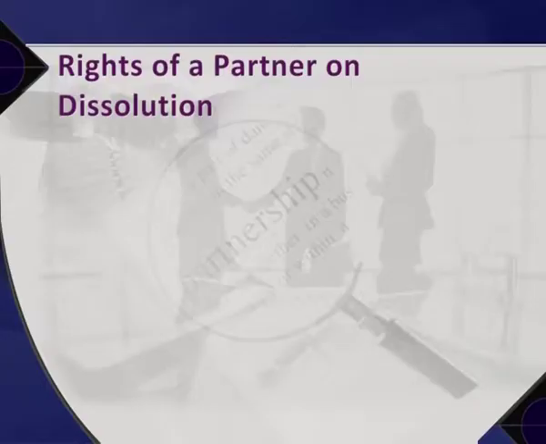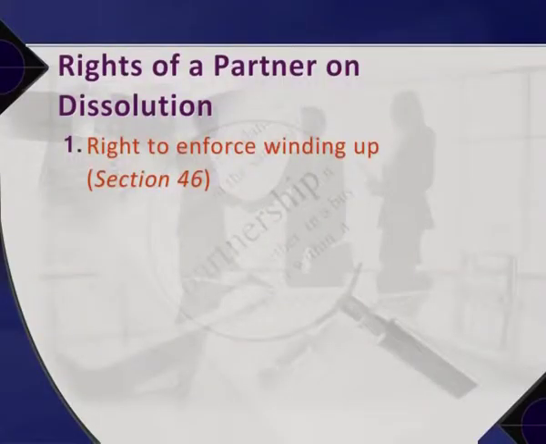Rights of a partner on dissolution. On the dissolution of a partnership firm, a partner has rights. One, right to enforce winding up. Refer section 46. On dissolution of the firm, every partner or his representatives has the right to apply the property of the firm for payment of debts and liabilities of the firm, and if there is surplus, it is distributed among the partners or their representatives in accordance with their right. The right of the partner is called a partner's lien.